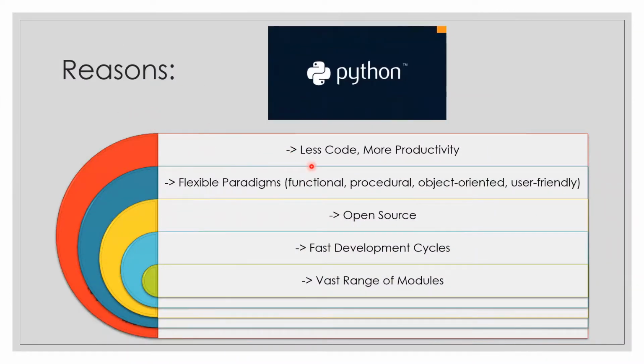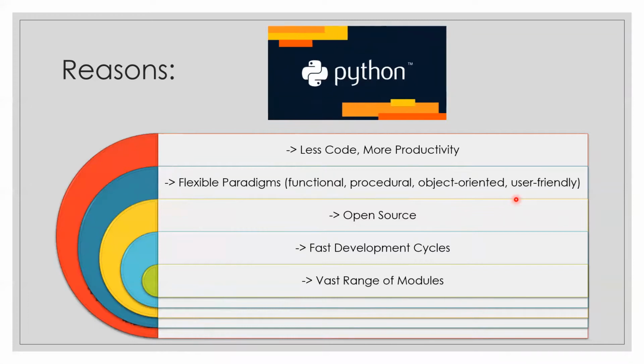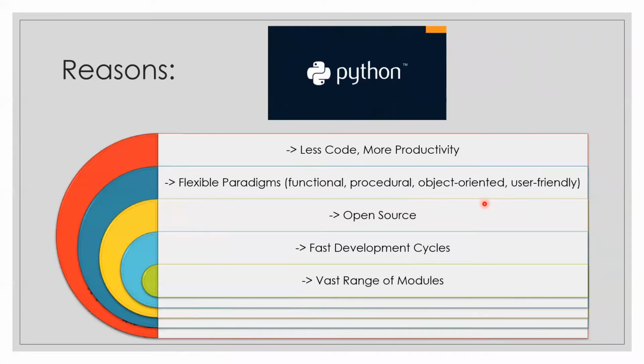It has less code. It's like speaking simple English. It has more productivity with less code, and it has flexible paradigms: it's functional, it's procedural, it executes step by step, and it has object-oriented programming as I mentioned earlier. It's user-friendly because even a person who is able to speak English could code in Python. I already told you it's open source as well. It has fast development cycles and a vast range of modules, mainly for machine learning.